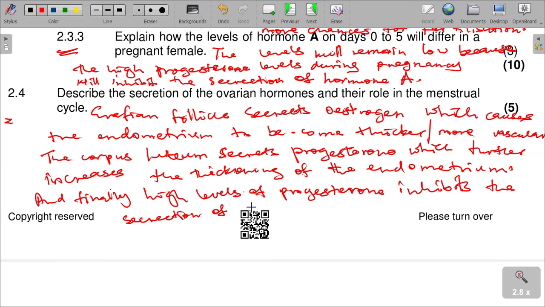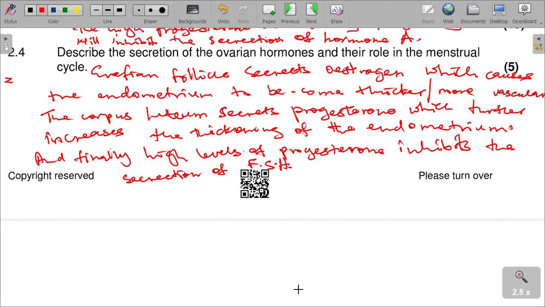Inhibit the secretion of follicle stimulating hormone. That is how these ovarian hormones work. We are just supposed to look at these hormones in a nutshell.